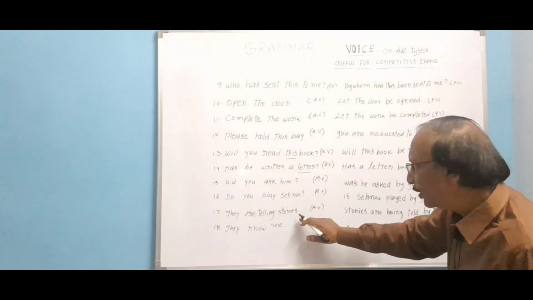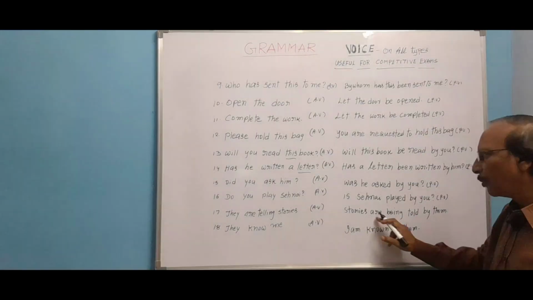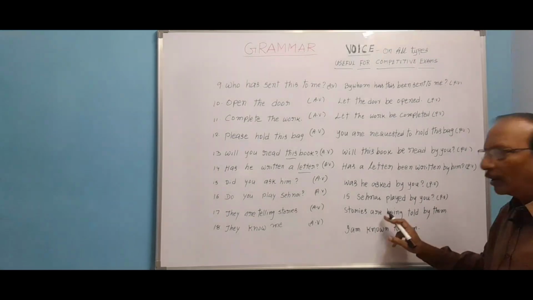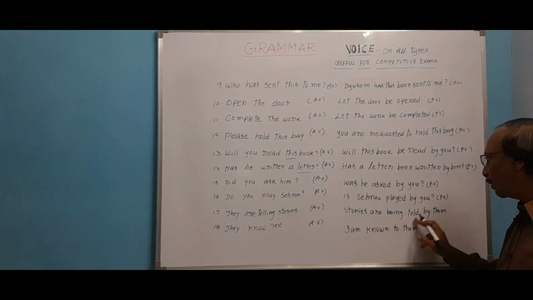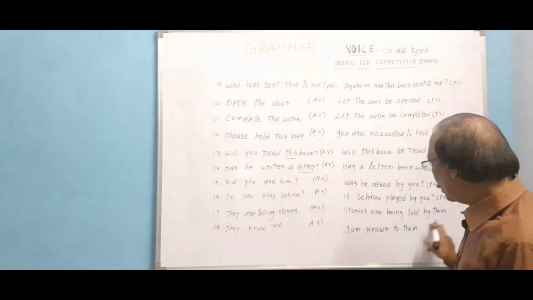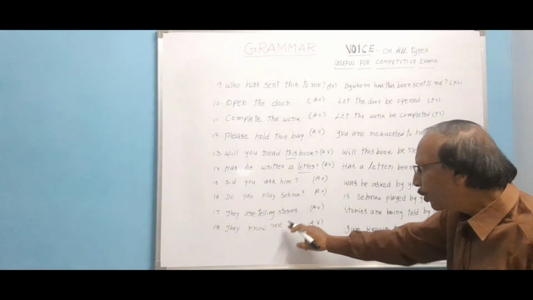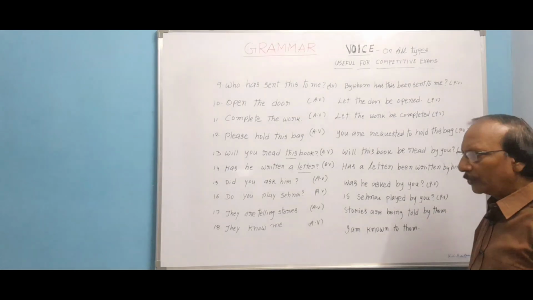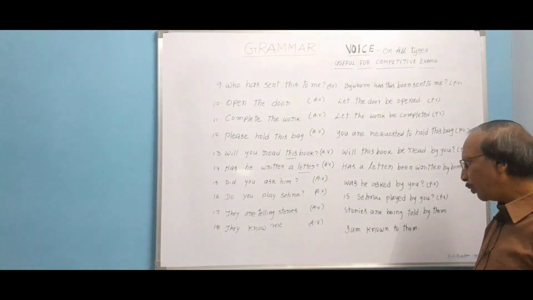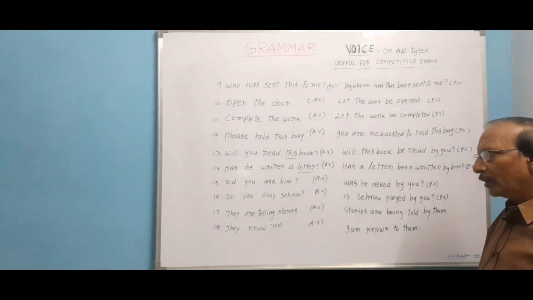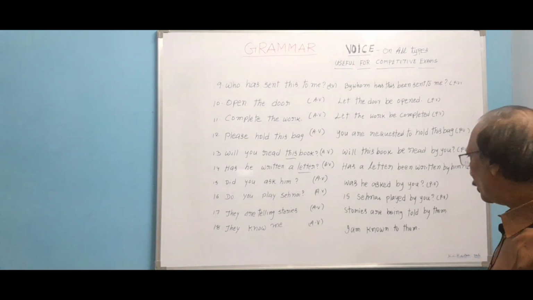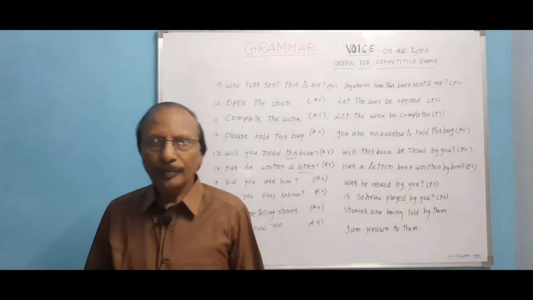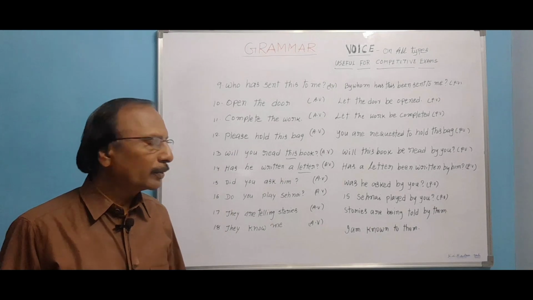Next, they are telling stories. Stories, plural form, in present continuous, we have written are. Stories are being told by them. Next, they know me, simple present. I am known to them. They know me, I am known to them. So, I hope you have understood. Thank you all.